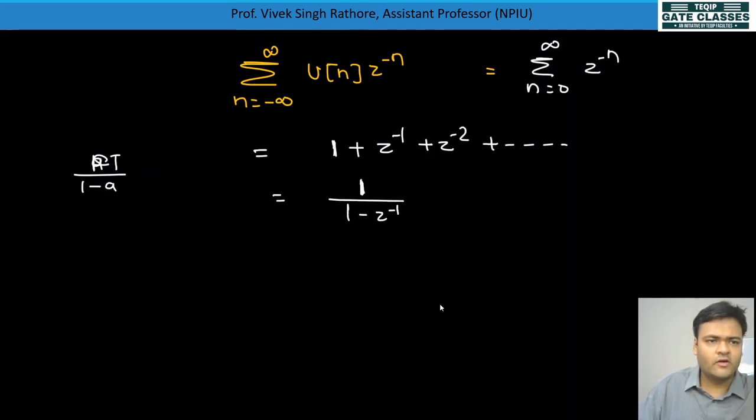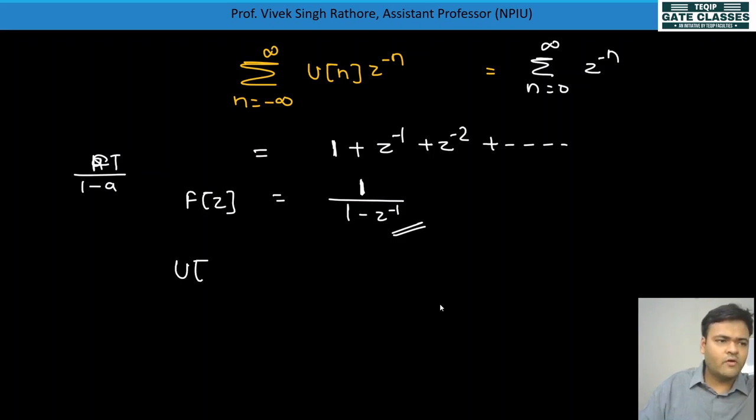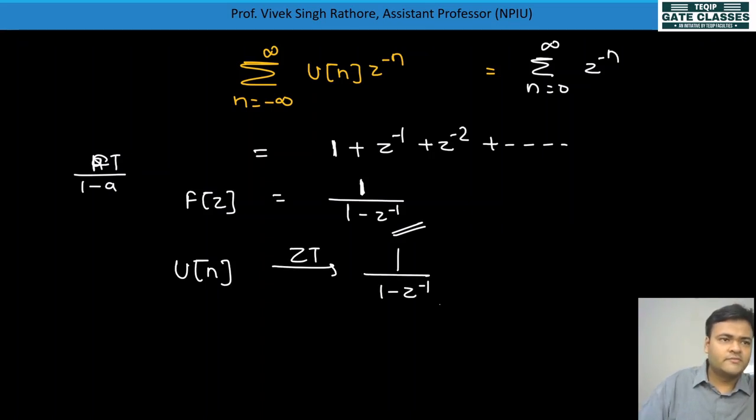This is the expression we get for u of n. So the z transform of u of n is equal to 1 by 1 minus z inverse. This is very important because these are standard signals.